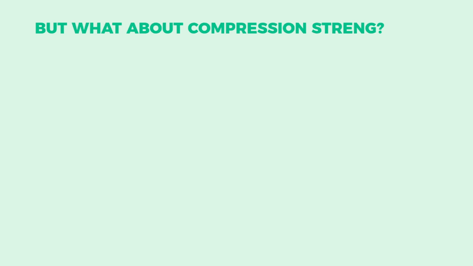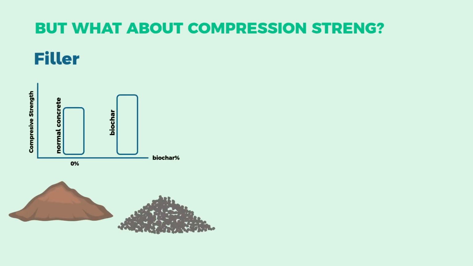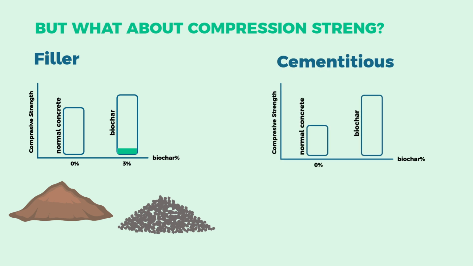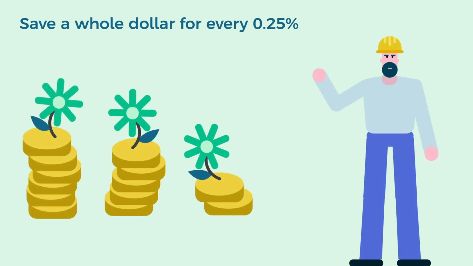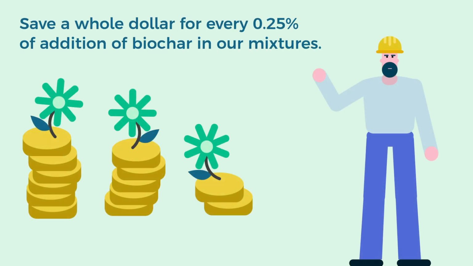But what about compression strength? Using biochar as a filler, we have an increase of 3% compared to normal concrete, and as a cementitious material, this property increases up to 36%. And as if this were not enough, according to studies, we can save a whole $1 for every 0.25% of addition of biochar in our mixtures.